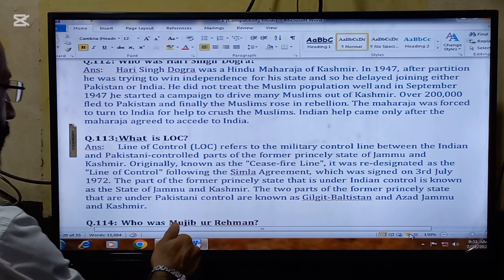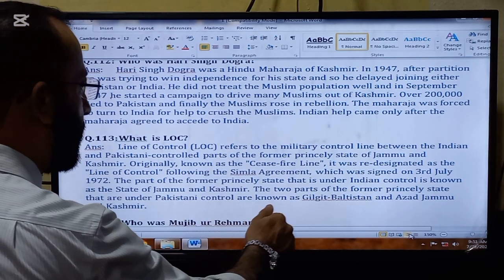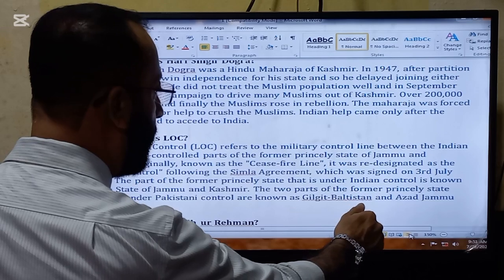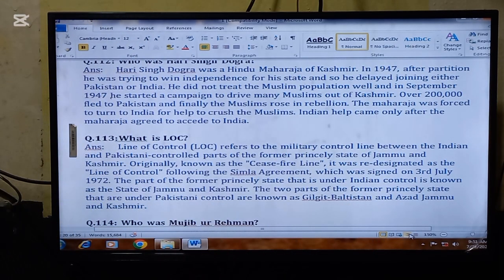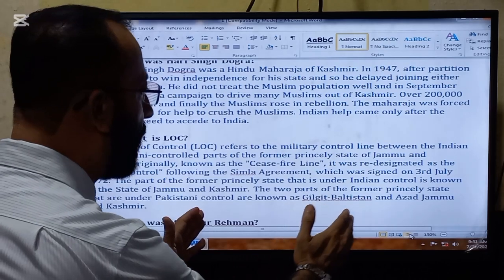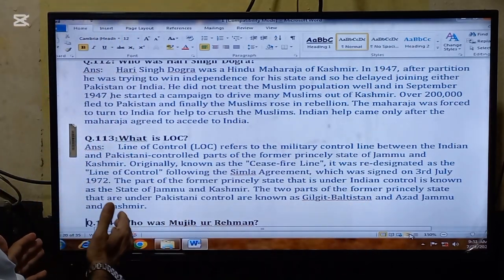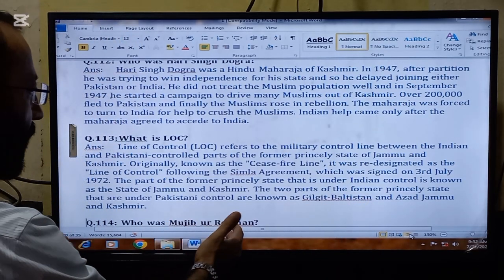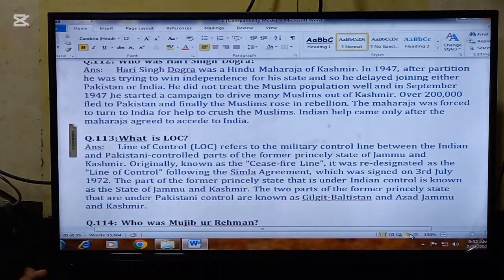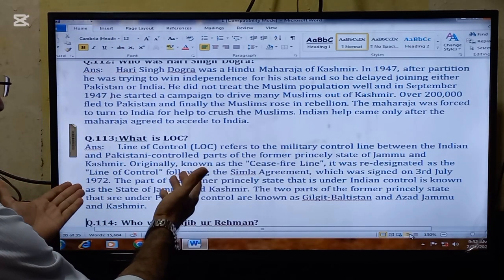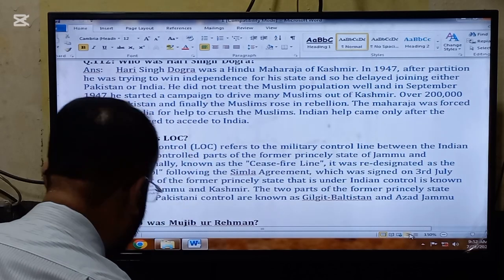The part of the former princely state that is under Indian control is known as the state of Jammu and Kashmir. The two parts of the former princely state that are under Pakistani control are known as Gilgit-Baltistan and Azad Jammu and Kashmir. So this is the history of the Line of Control.